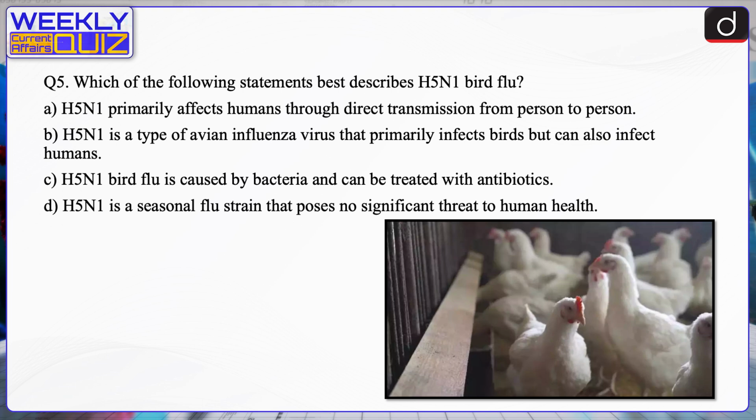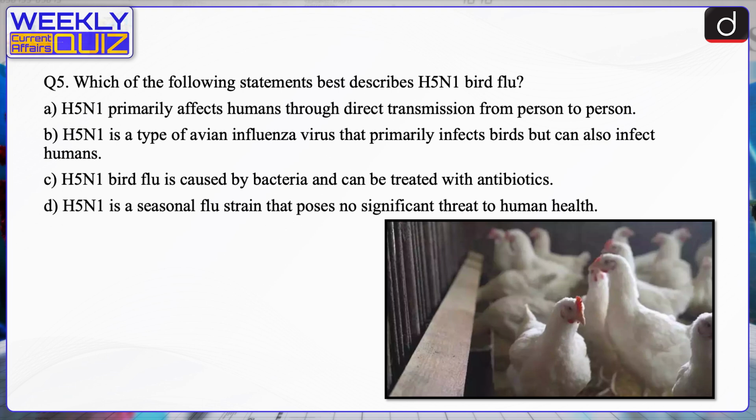Next question. Which of the following statements best describes H5N1 bird flu? A. H5N1 primarily affects humans through direct transmission from person to person. B. H5N1 is a type of avian influenza virus that primarily infects birds but can also infect humans. C. H5N1 bird flu is caused by bacteria and can be treated with antibiotics. D. H5N1 is a seasonal flu strain that poses no significant threat to human health. The correct answer is option B.